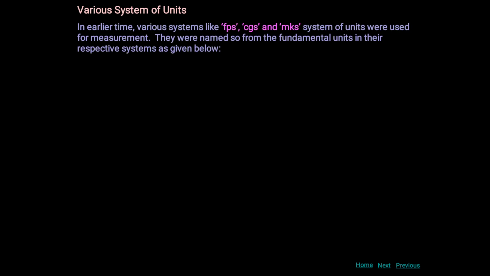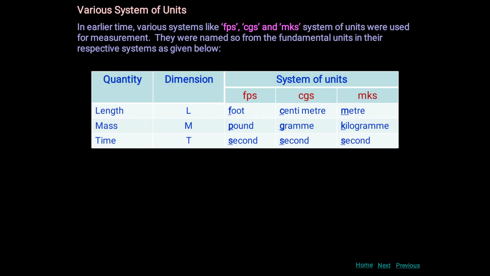These are the characteristics of a standard unit. Now, the various systems of units. Systems of units like FPS, CGS and MKS were used for measurement. The names of the fundamental units in their respective systems are given below. Quantity, dimension and system of unit. Quantity length, dimension is L. FPS system is foot, CGS system centimeter and MKS system is meter.